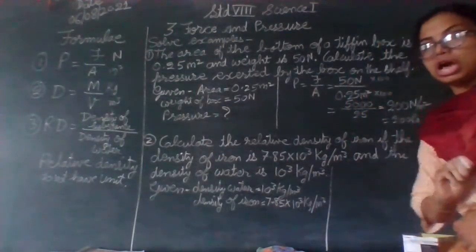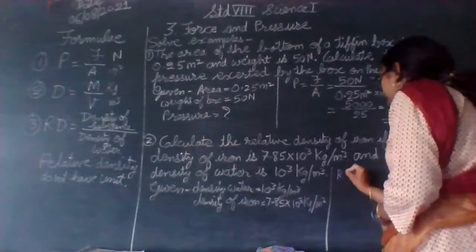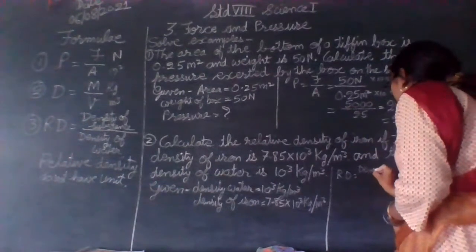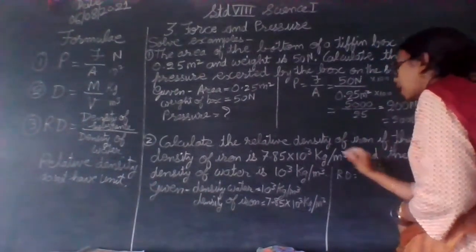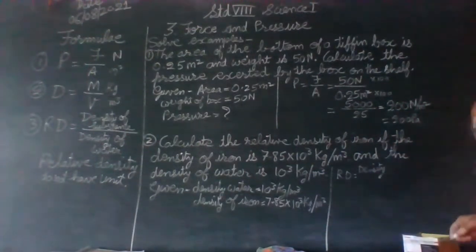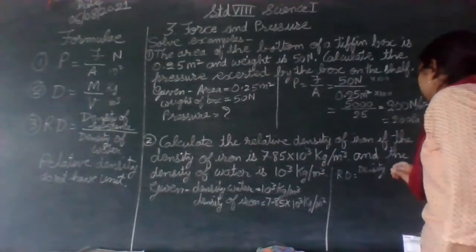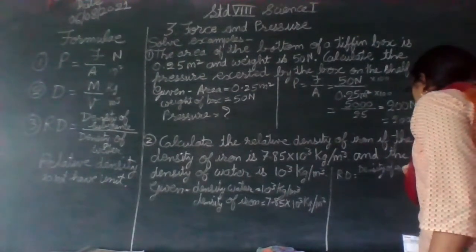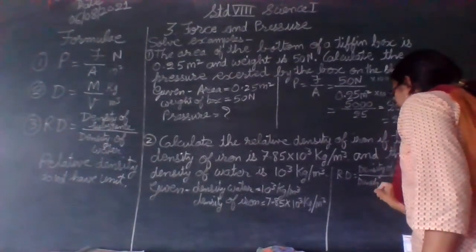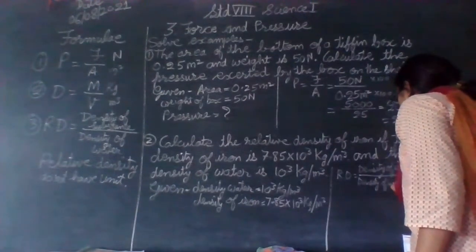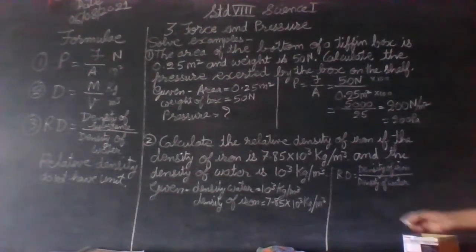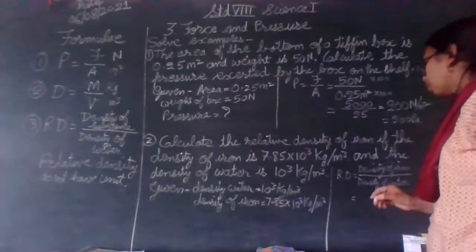So let us write down the formula of relative density. Relative density is equal to density. In this problem, it is iron given. In some other problem, it could be some other metal or fluid. Density of iron divided by density of water. Okay. Now, just put up the values in the formula.